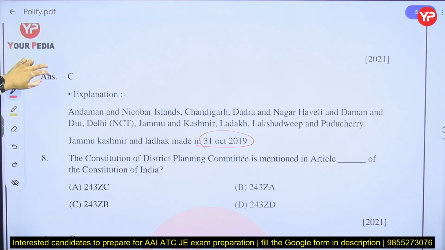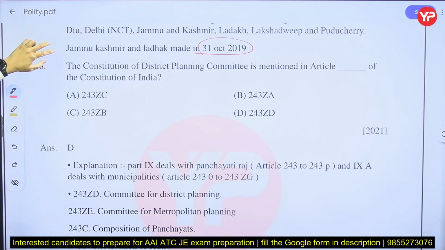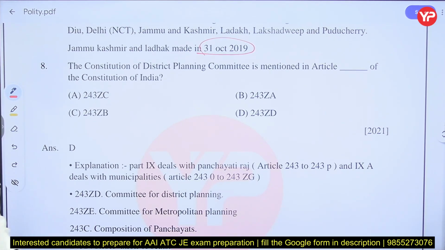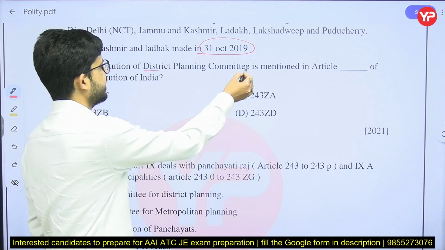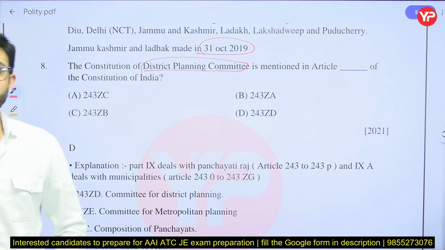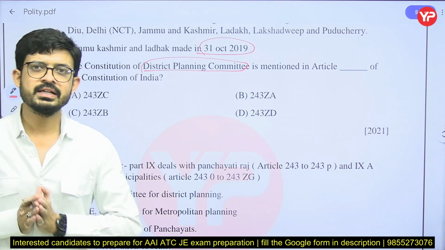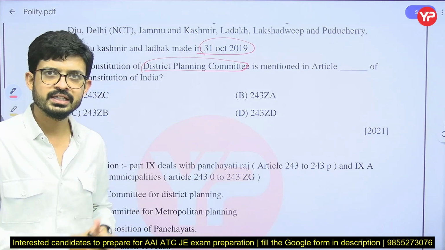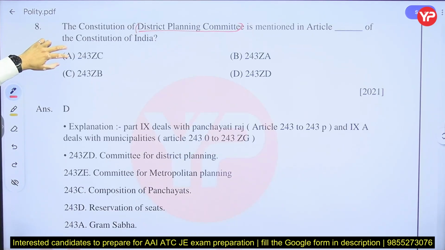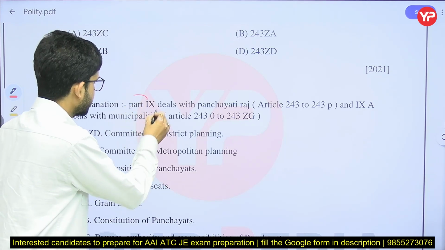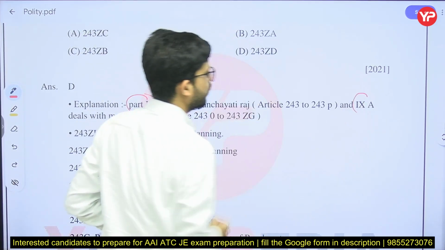Next, our question is, the Constitution of District Planning Committee is mentioned in article dash of Constitution of India. First of all, District Planning Committee is related, the topic came from municipalities. We have two very important parts in our constitution, that is Panchayati Raj and municipalities. Panchayati Raj deals in Part 9 of the constitution and municipality deals in Part 9A of the constitution.